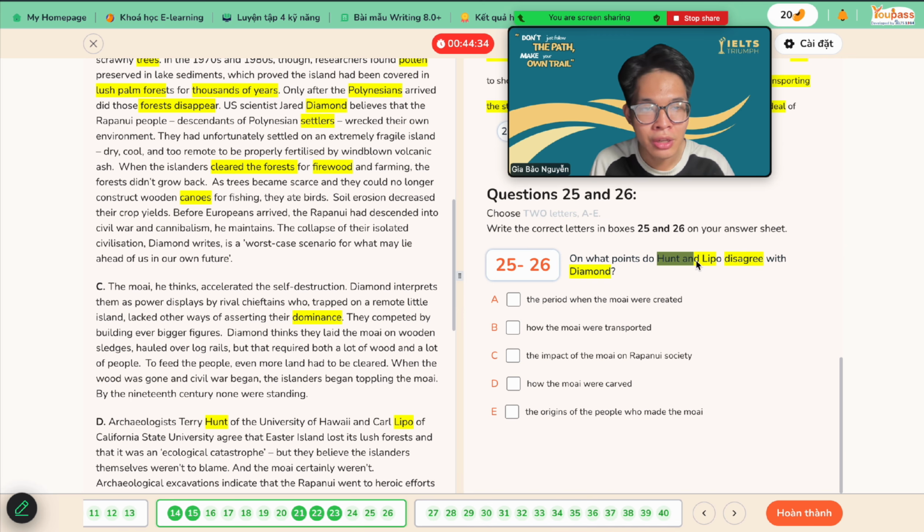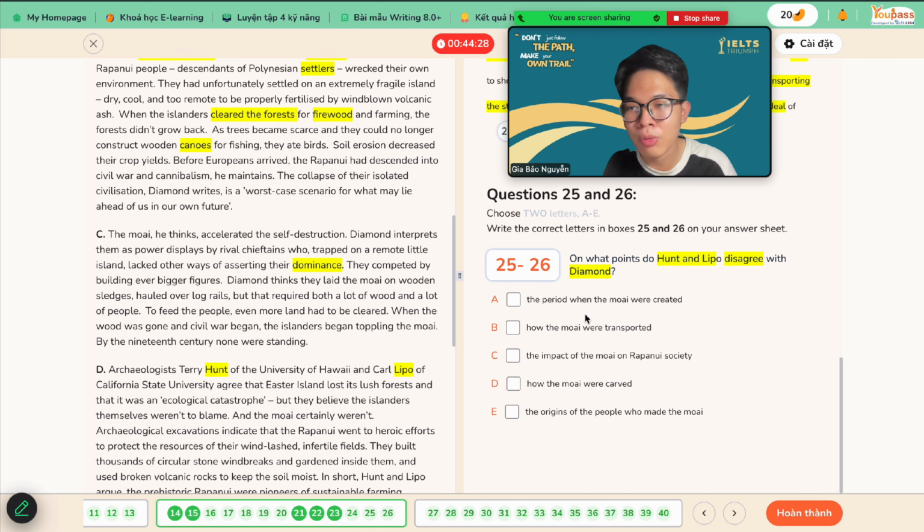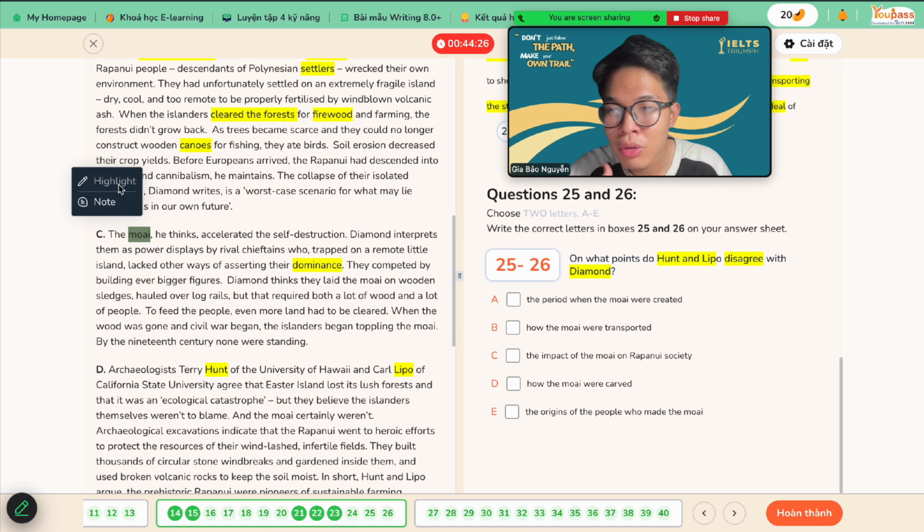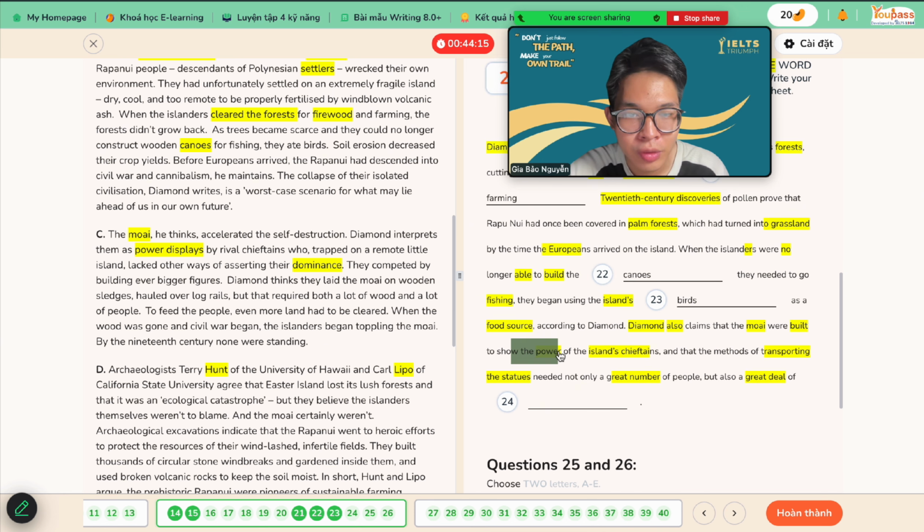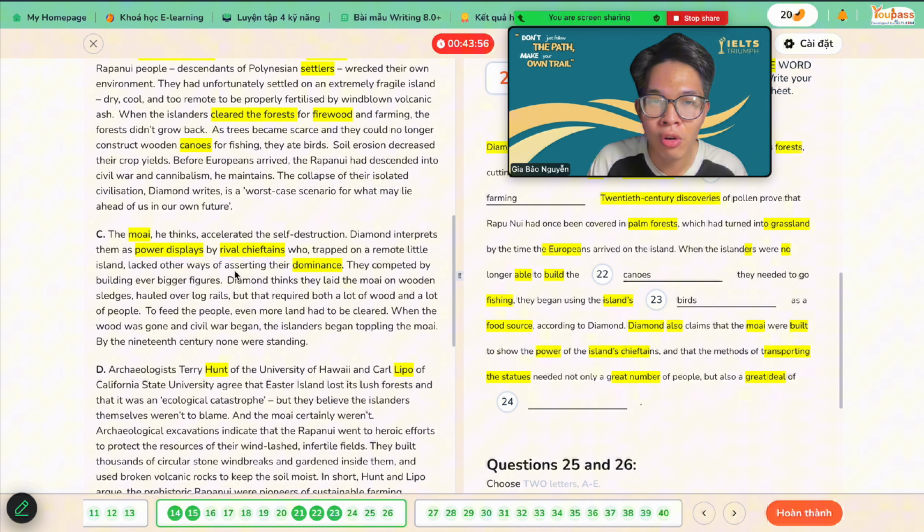So down here, there's nothing talking about Hunt and Lipo, so keep it right there. Move on to this next one. So the Moai, the human statues, he thinks accelerated the self-destruction. Diamond interprets them as power display. Okay, display power up there, show the power of the rival chieftains who were trapped on a remote little island. Lacks are the ways of exerting their dominance, which means that they are the leader. They want their voices to be raised. Everybody would hear it. All right, but there's nothing else for them to do.